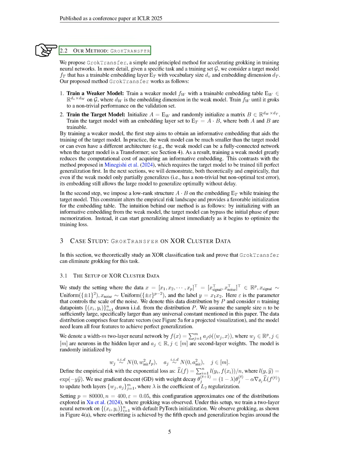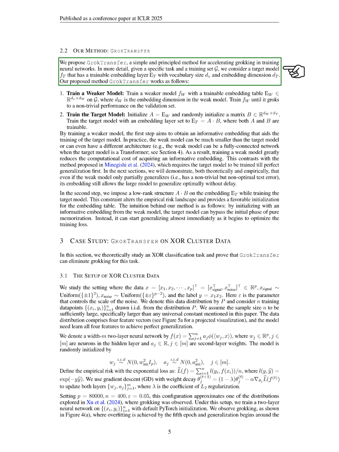Section: Our method. In this section, we propose a straightforward and principled approach to speed up the grokking process in training neural networks. Specifically, for a given task and training set, we consider a target model that includes a trainable embedding layer. Our method unfolds in two main steps.